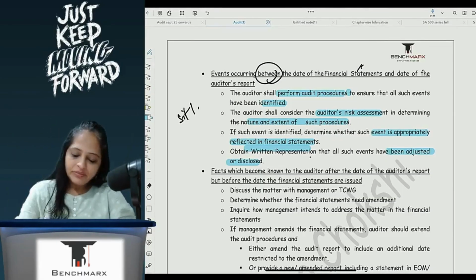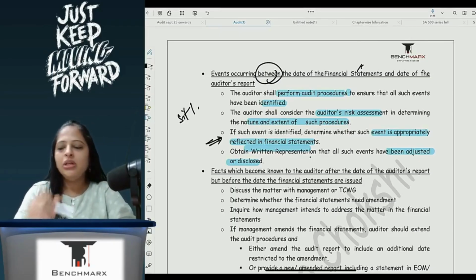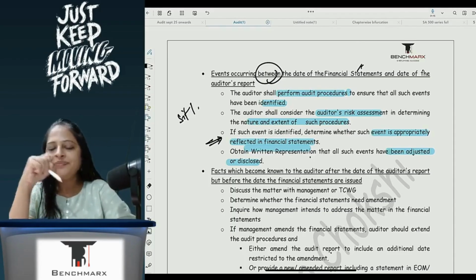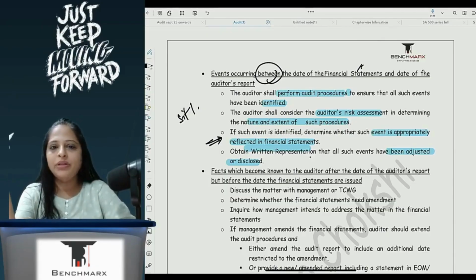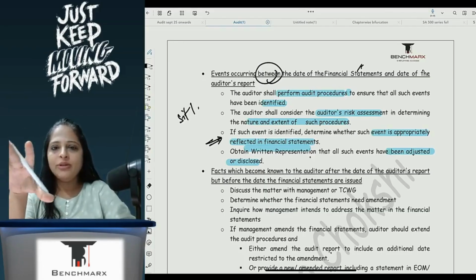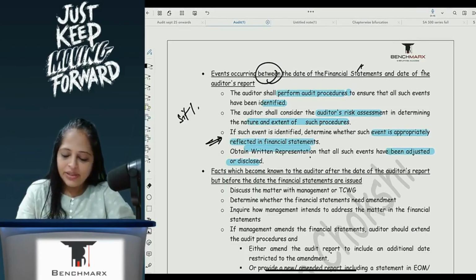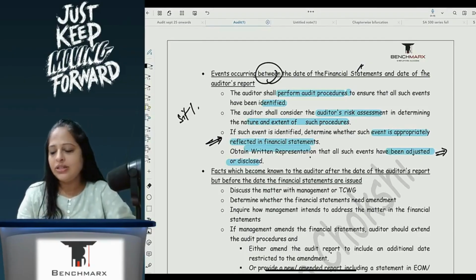Third, I have to give a proper effect in my financial statements. So now my financial statements will change because I have to give effect to that 45 lakhs received as compared to 1 crore which I was expecting to receive. And last is written representation that it has been adjusted or disclosed.